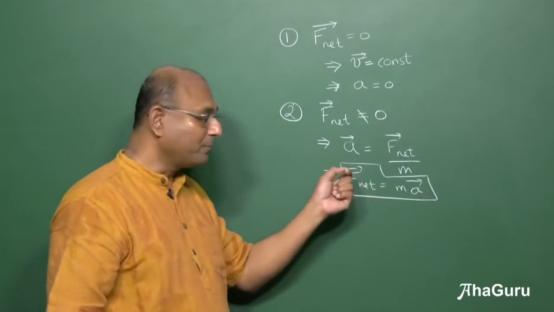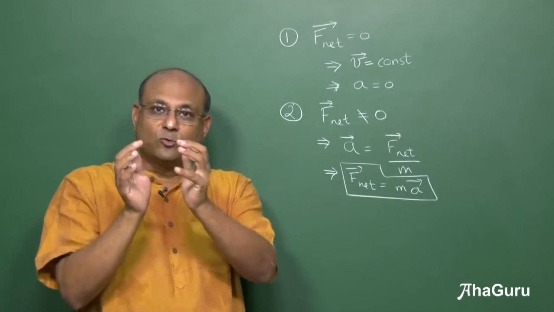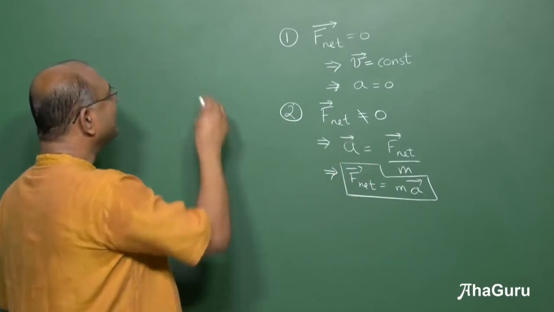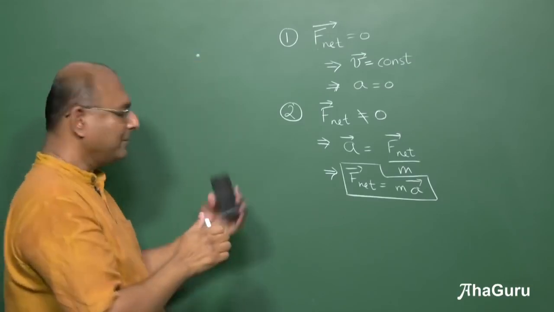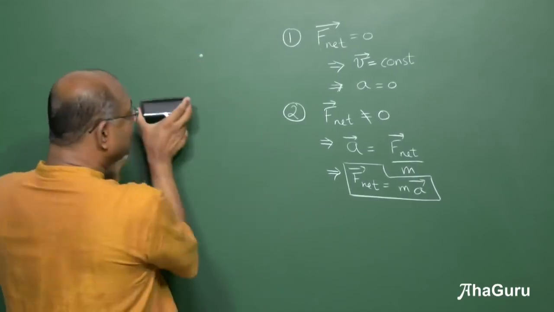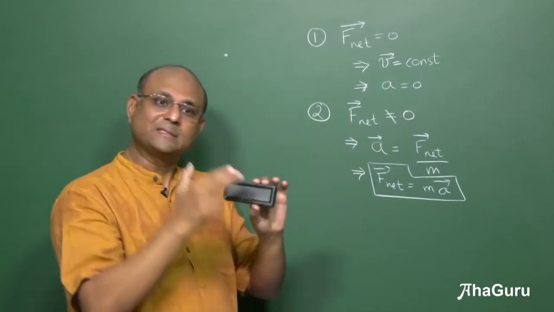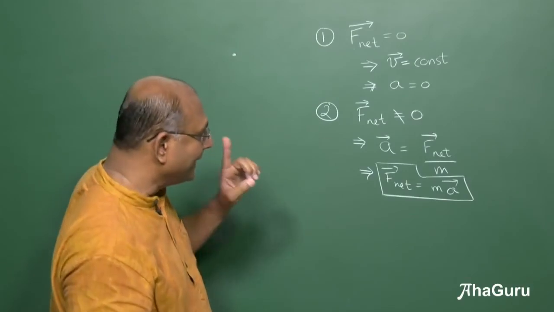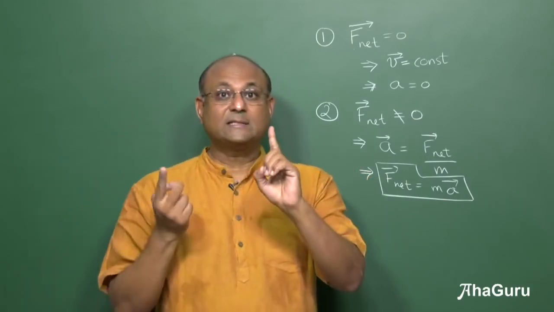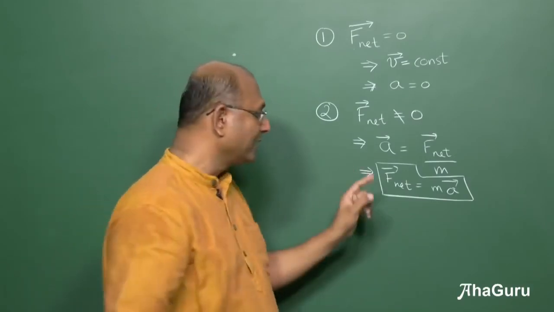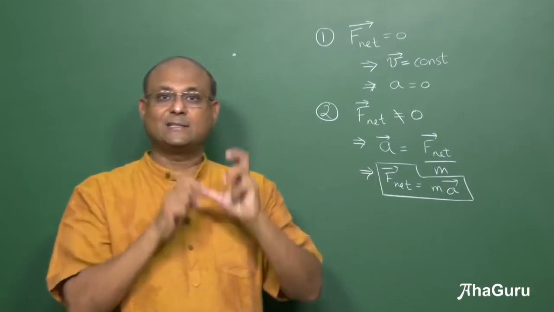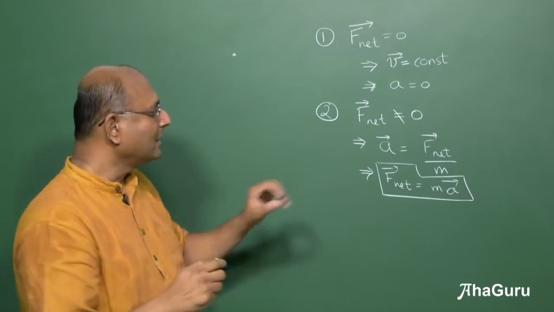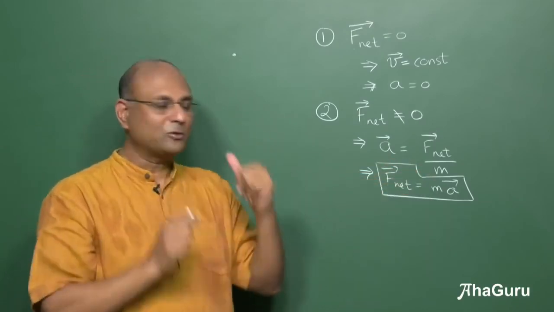This is applicable to particles or objects that move together as particles. So for example, particle means a very tiny dot, right? But this is not a tiny dot. But if this is also going to move together, we will still call it a particle. We will say F equals ma for this particle. But please keep in mind, it is not F, it is net force. It's not one force. If there are 3 forces, you have to add the 3 forces up. I'll explain again what the addition of 3 forces means, but let me just go to the third law and then we'll come to that idea.